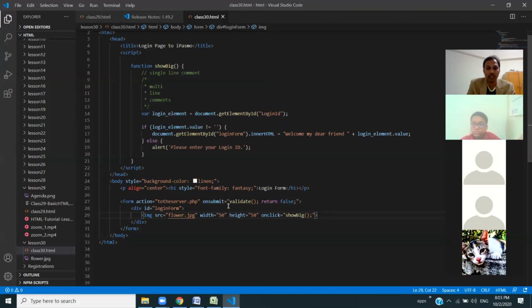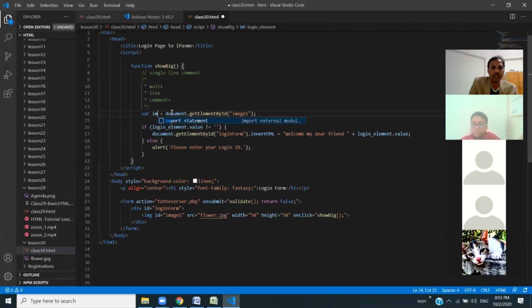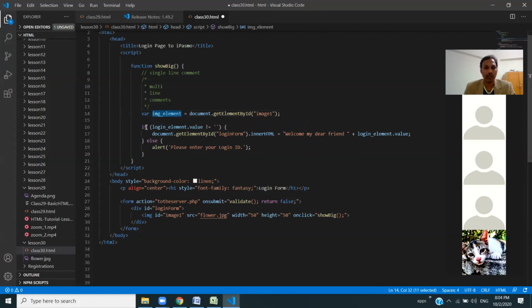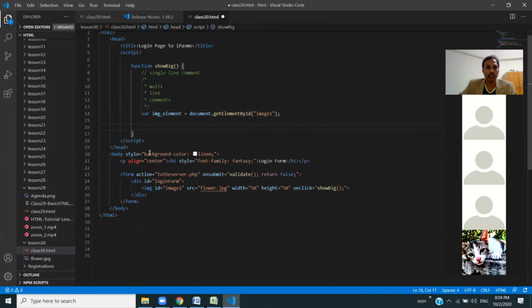So what we can do is ID is equal to, I'll just give it as first image. Otherwise you can give it as image 1 or something like this. So I'll copy this one and then paste it here, so it becomes image 1. So this is the IMG element, right? So for the IMG element, what we will do here is IMG element dot